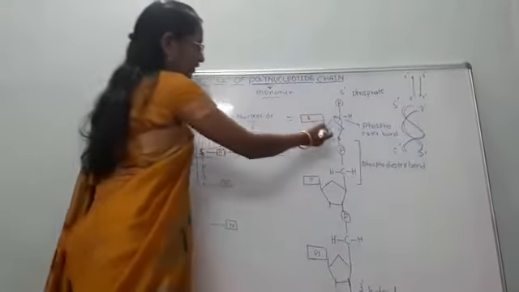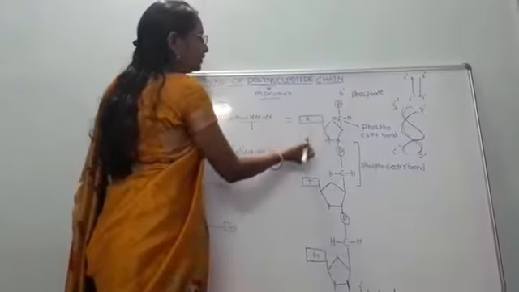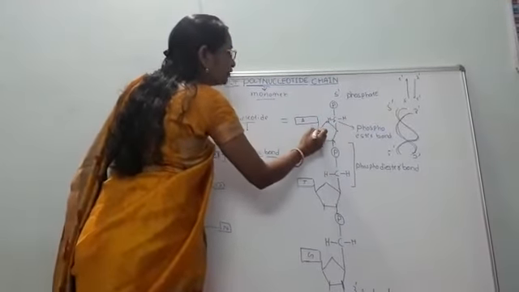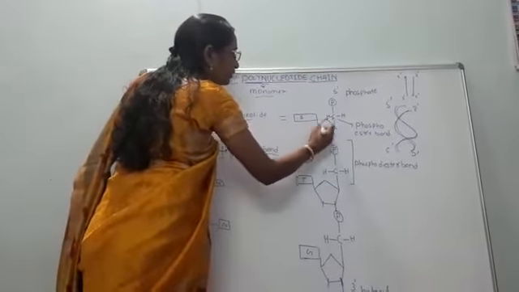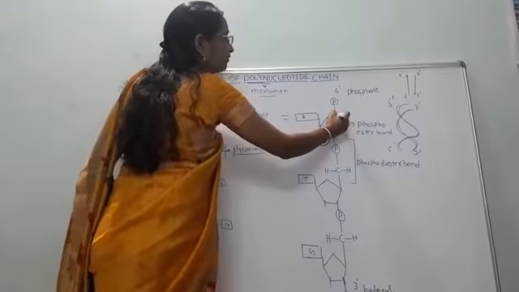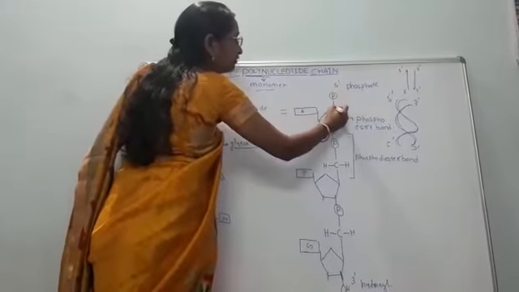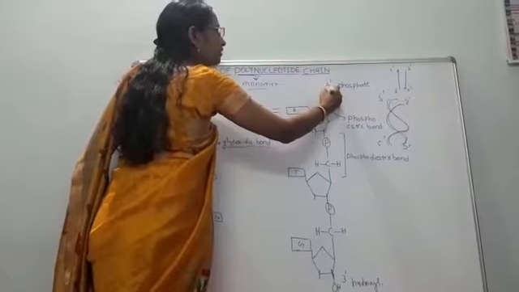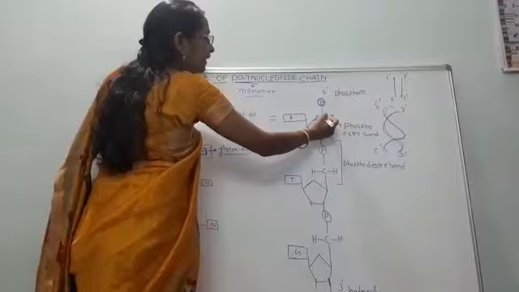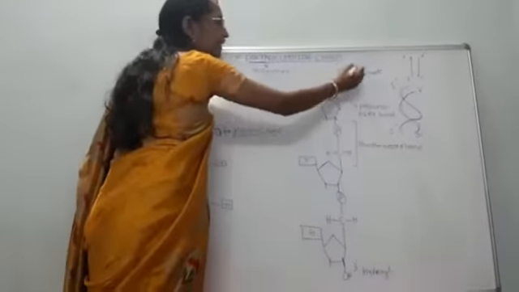First let us focus our attention on the nucleotide. Each nucleotide is composed of a pentose sugar. As you can number here, carbon 1, carbon 2, carbon 3, carbon 4, carbon 5. At the carbon 5 position a terminal phosphate group is present. A free phosphate is present. Hence this end is known as the 5' end.